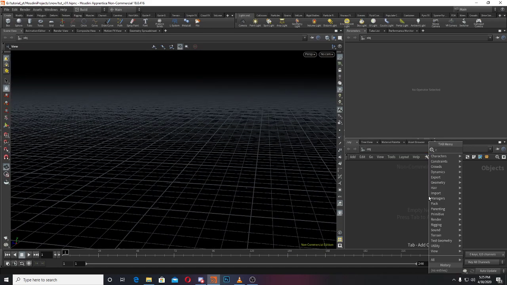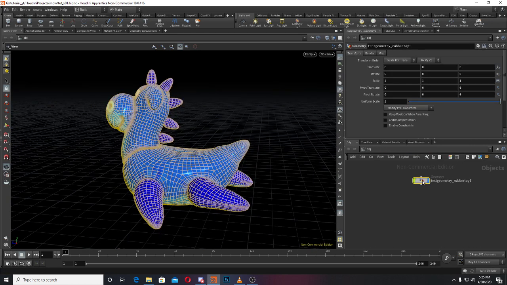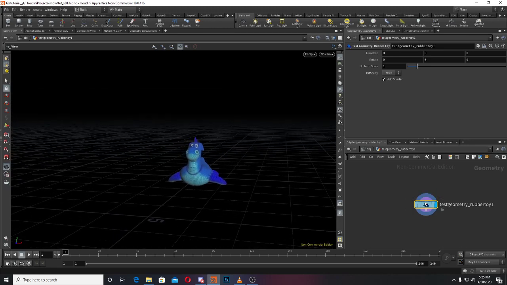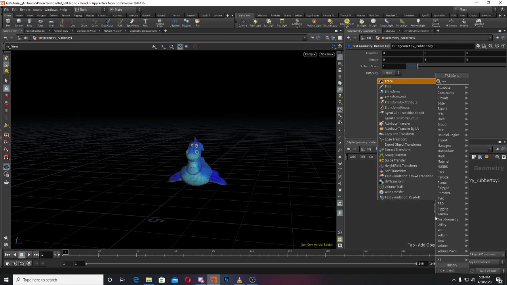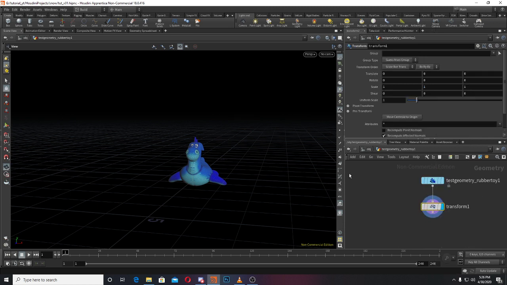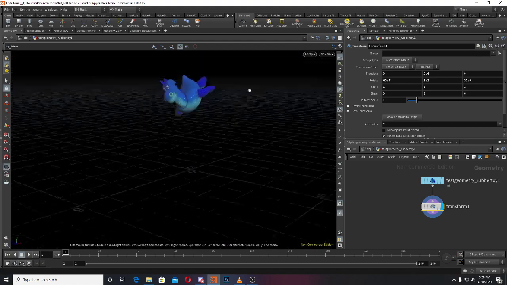So we'll take the rubber toy. Then we'll take a transform node and move it up, and I'll rotate it a bit in a different way. So we have our model.